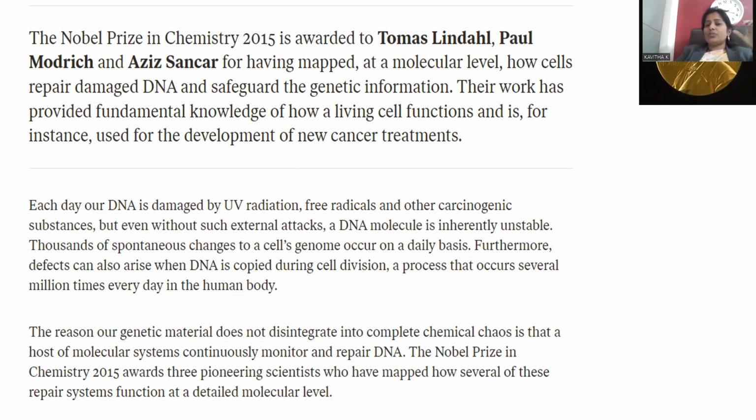Genetic information is very important. Based on that only, the entire activities of the human depend, right? That genetic preservation and procurement is possible by means of the new invention they made. Their work has provided fundamental knowledge of how the living cell functions and has been used for the development of new cancer treatment. This DNA therapy is mainly imbibed into the treatment of cancer.